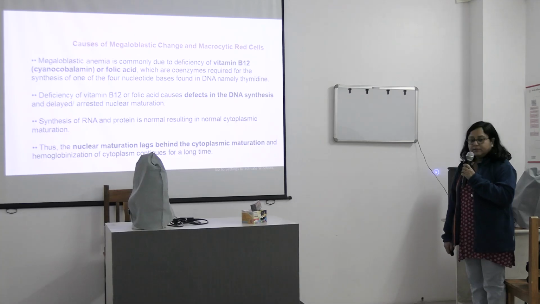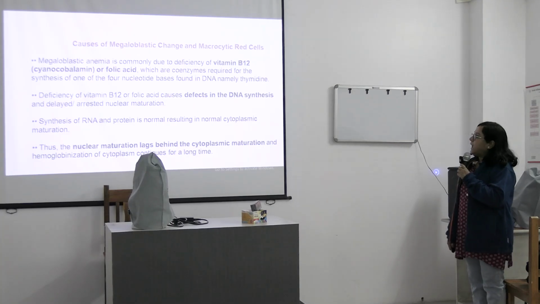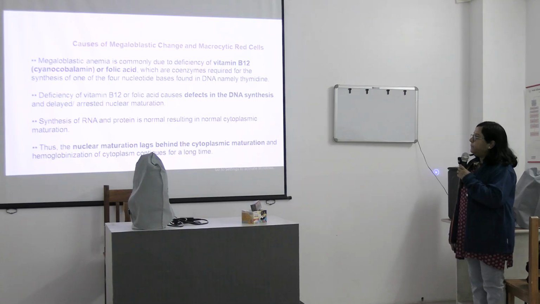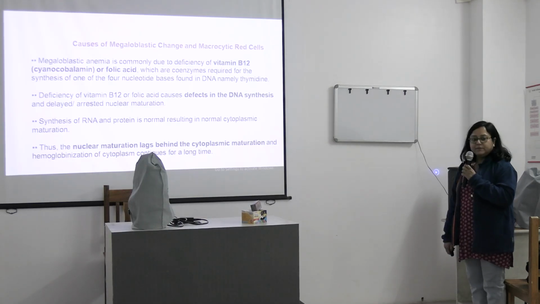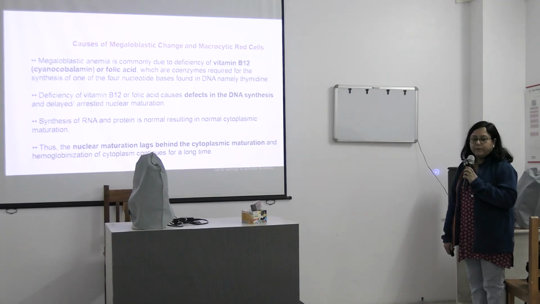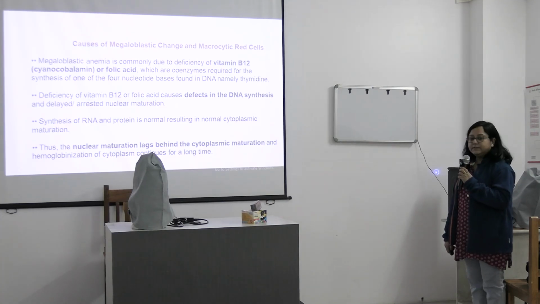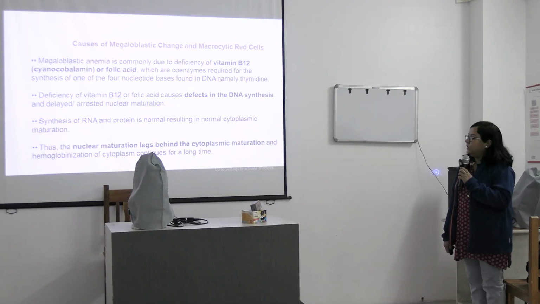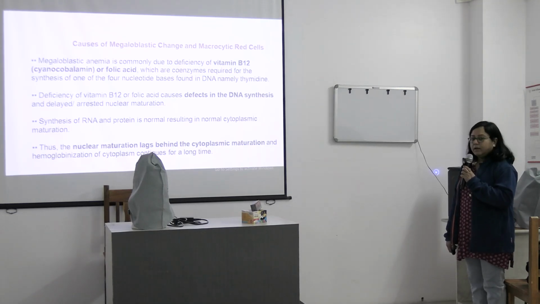So what are the causes of megaloblastic anemia and the macrocytic RBCs? Megaloblastic anemia is commonly due to deficiency of folic acid or vitamin B12, which are coenzymes required for synthesis of nucleotide bases in DNA, most commonly thymidine. So deficiency of vitamin B12 or folic acid causes a defect in DNA synthesis and delayed or arrested nuclear maturation.